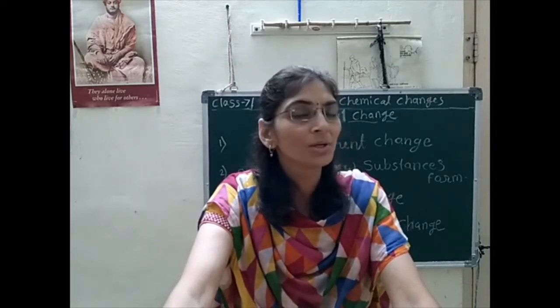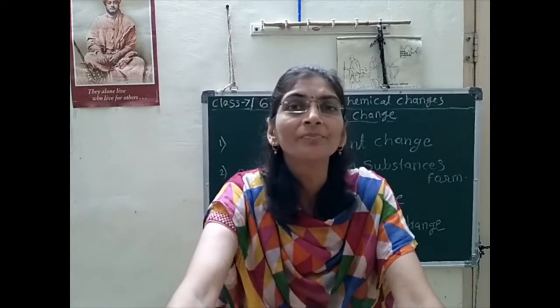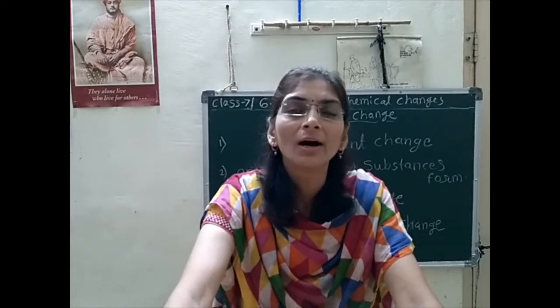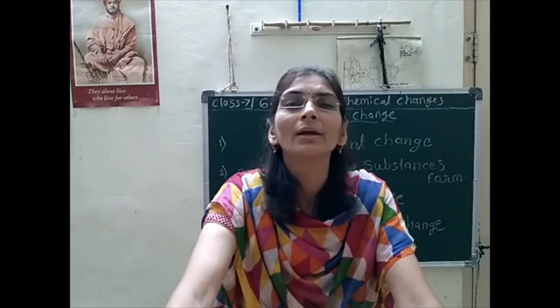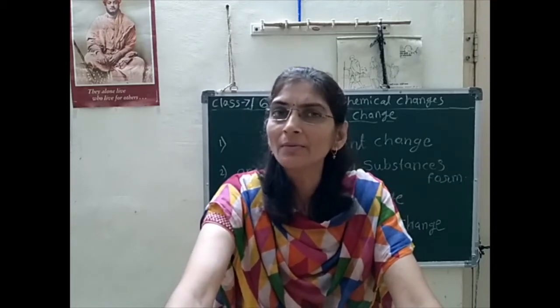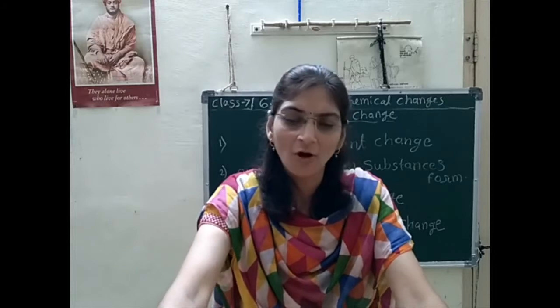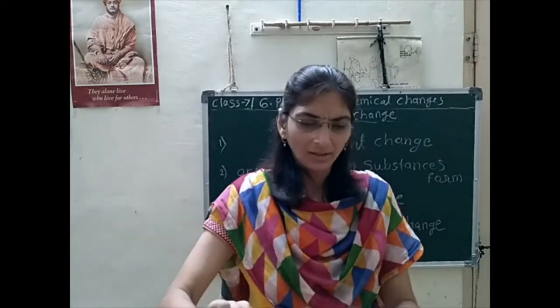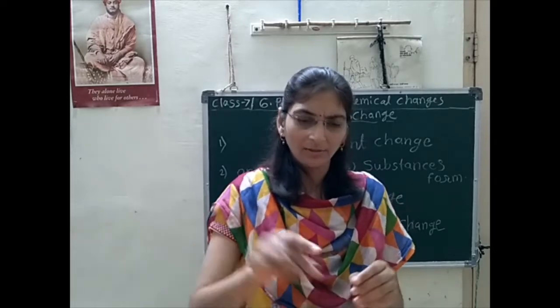Yes, understood? So here we will see a very important example, a typical example of chemical change, and it is given also in our NCERT textbook: rusting of iron. When anything gets corroded, one layer is formed on the metal. See here, I have taken one nail.